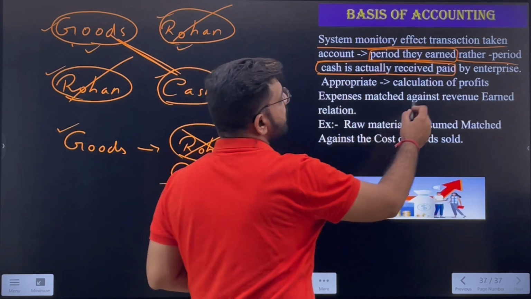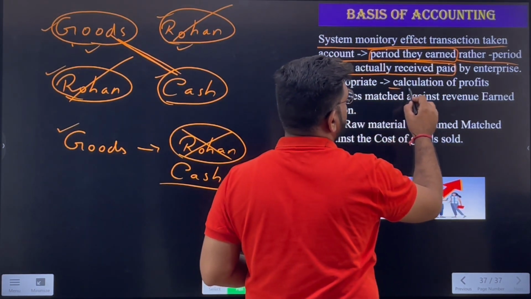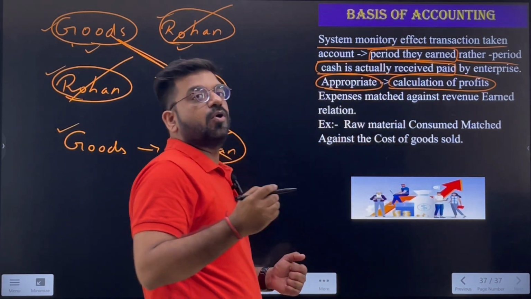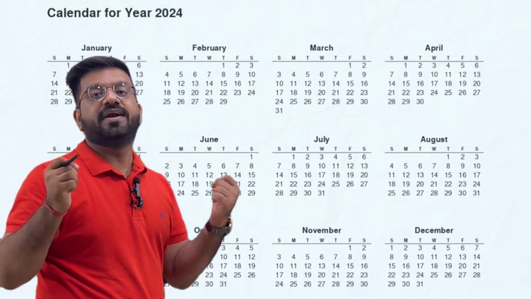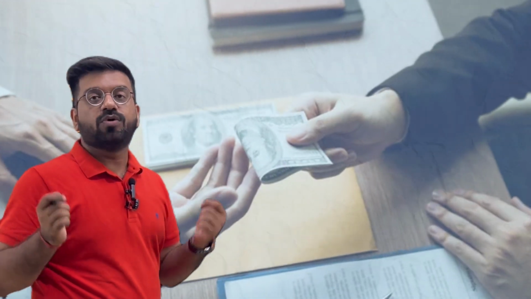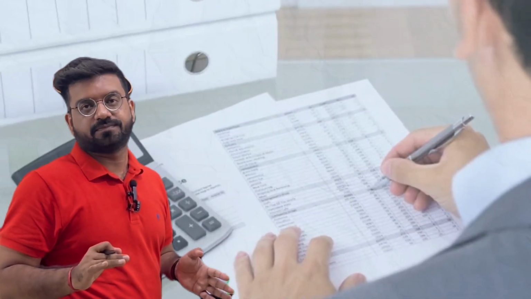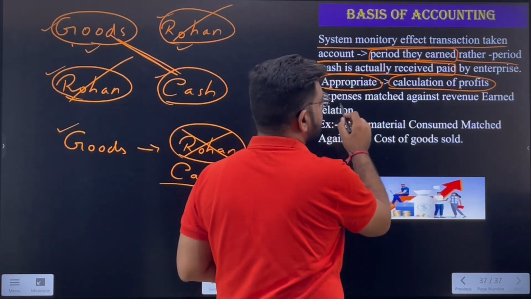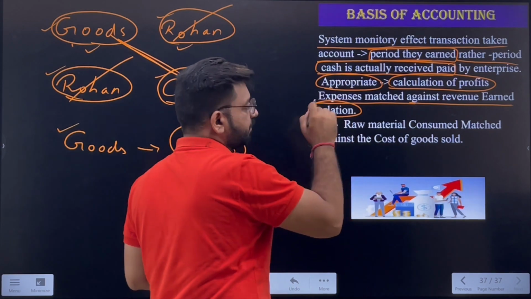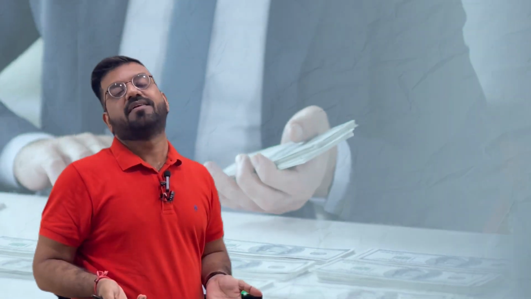Next, the calculation of profits is appropriate and accurate because every month the period in which the expenses are incurred and the period in which the revenues are earned are both recorded at the same time. Okay. Next, expenses are matched against the revenue earned relating to the expenses which were incurred to earn the revenue. So that's how there is an accurate calculation of profit.